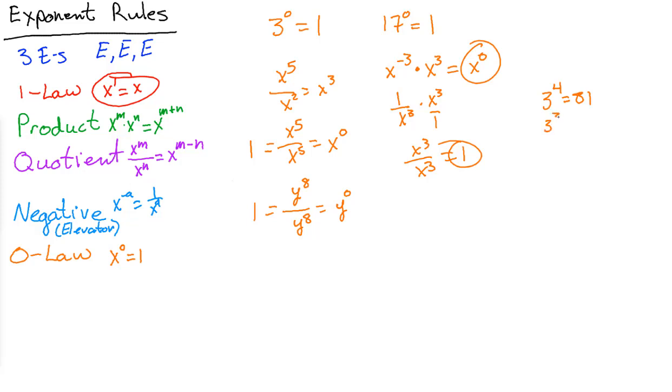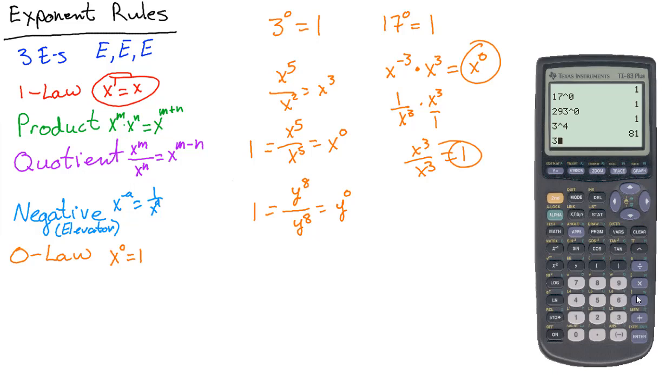So I'm going to fill all of these in just a minute: 3 to the 1, 3 to the 0, 3 to the negative 1, 3 to the negative 2, 3 to the negative 3, 3 to the negative 4. Now 3 to the negative 4 we know is 1 over 81. We could try this on the calculator: 3 caret negative 4 is that ugly thing. And if we turn that into a fraction, 1 over 81 indeed.